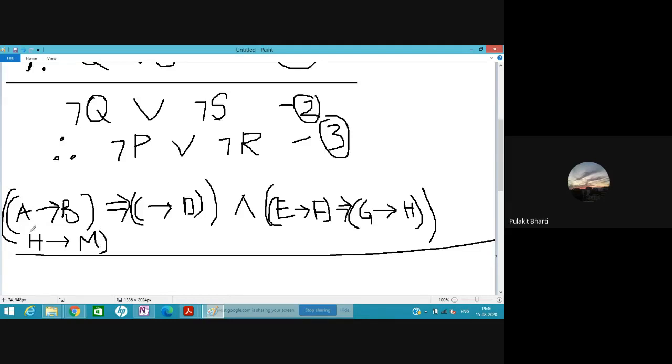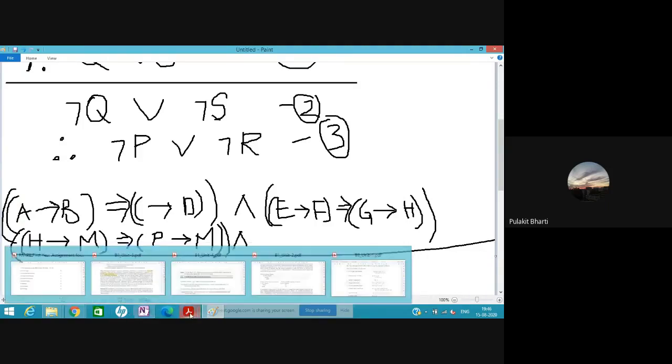Suppose I say that if humans are mortal, this implies that I am mortal. This is how we symbolize it, and similarly some other statement can occur. This is why the bracket is used.